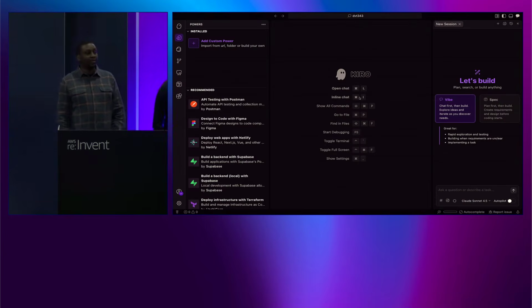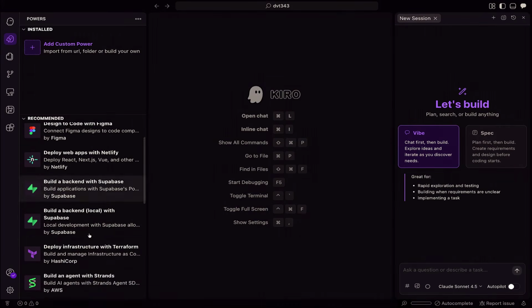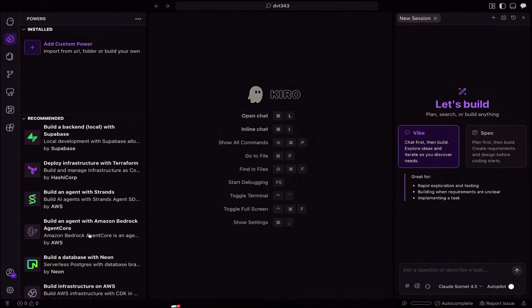I'll go ahead and demo Powers really quickly and show how Powers are in action. And so what we've done with this new launch is we now have a new pane at the top there that helps you manage all the powers that you can add to Kiro. And there are two main sections. There's a section where all your installed powers are, and there's this new section where all of our partners and curated powers are going to be displayed.